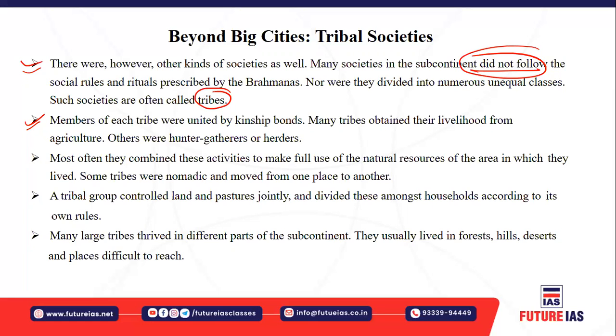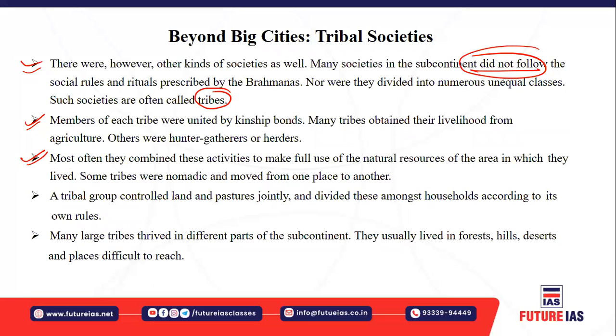This kinship bond is related to the close association between the tribal members. And you must also understand that these tribes were getting their livelihood, their food, from agriculture and from the forest regions. Other people moved from place to place. They were hunter gatherers, and they were herders, who moved along with their animals.